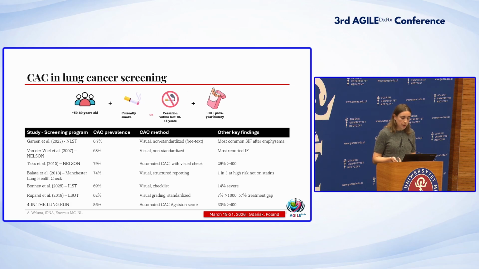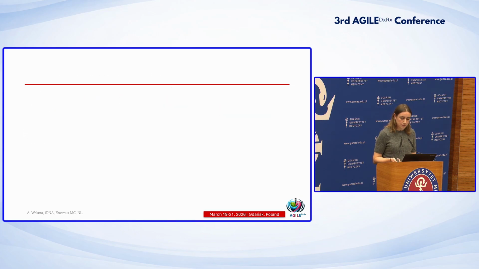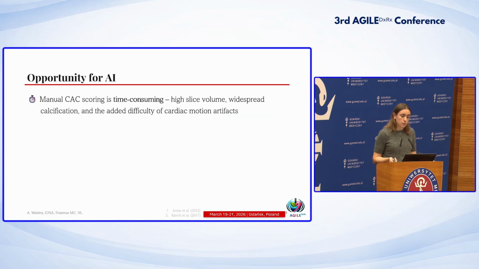But still, if we compare these values to the asymptomatic population of the MESA, which reports 49% calcium overall and 70% in white men, which is in some cohorts more comparable, we see in general much higher calcium score prevalence in the lung cancer screening population, as we also expect. But therefore, there's an opportunity for AI.